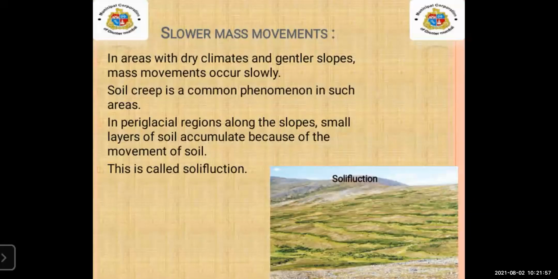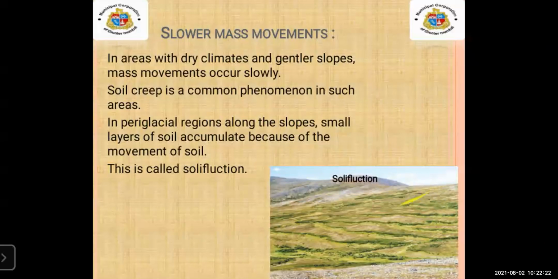Now, slower mass movements: in the image on your screen, you can see the dry climate, students, and a very gentle slope.